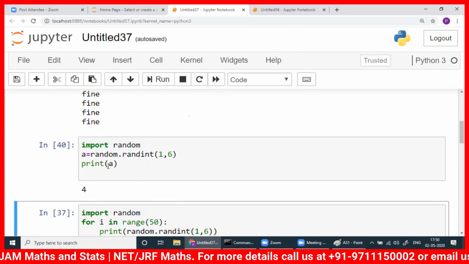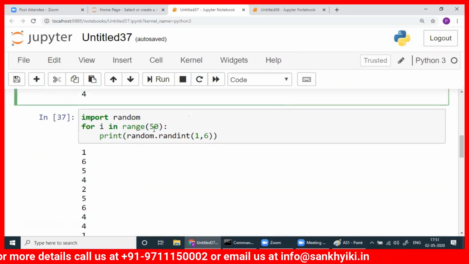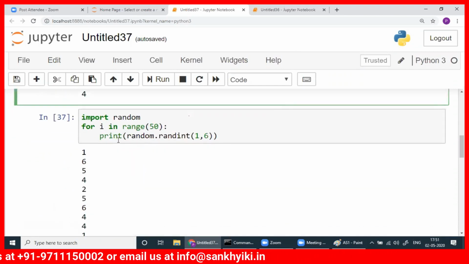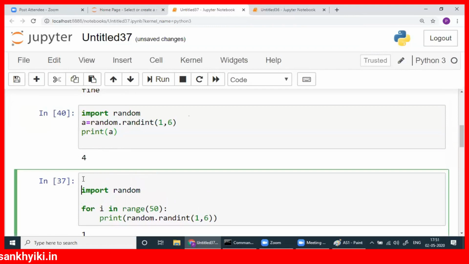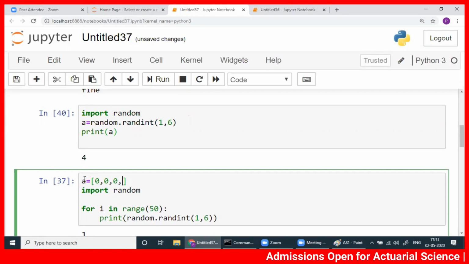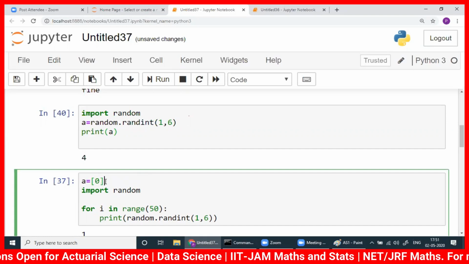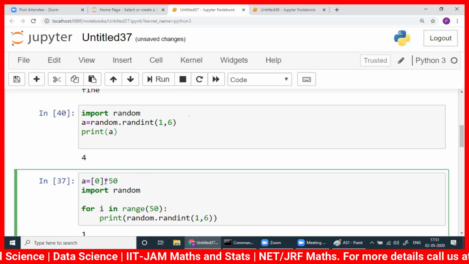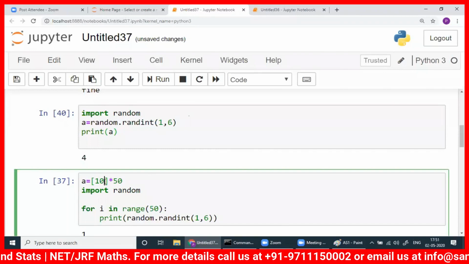That is the benefit. Now one number you can store, but here you have 50 numbers. How can you store 50 numbers? For that, you have to make a list which can store 50 numbers. If you don't create a list here, you have to write 0, 0, 0 like that, 50 times. So instead of that, you can write 50. You can even write 10 here, it doesn't matter, because these things will be updated. So now A is a list.